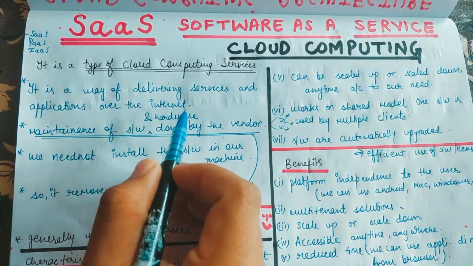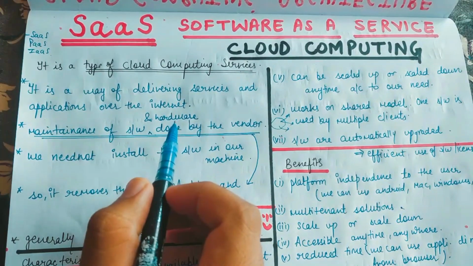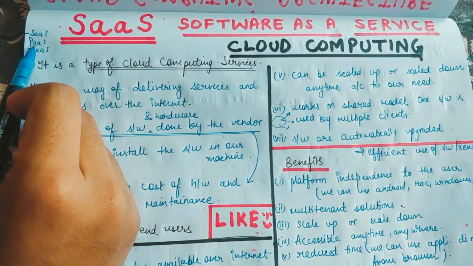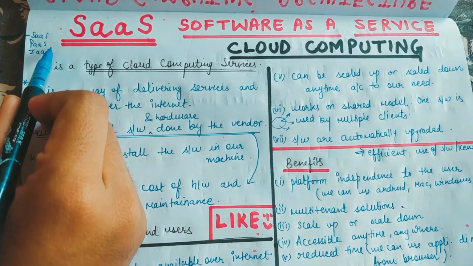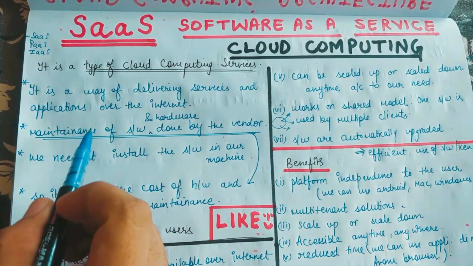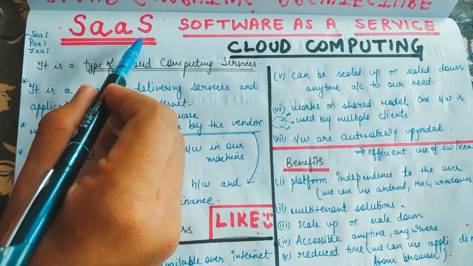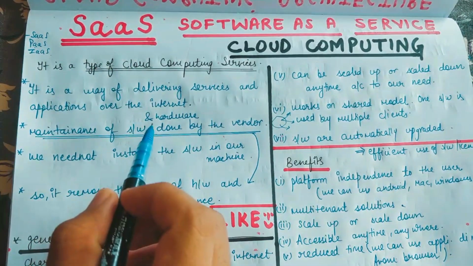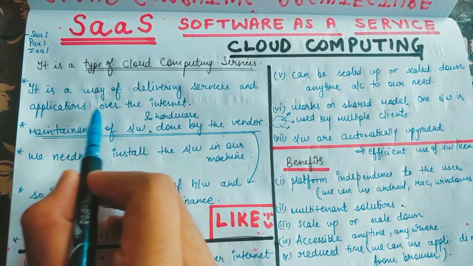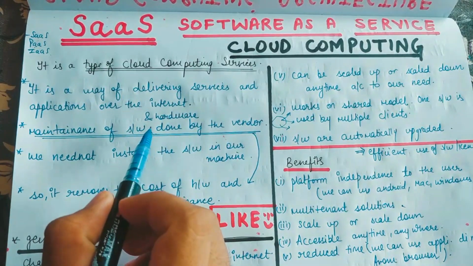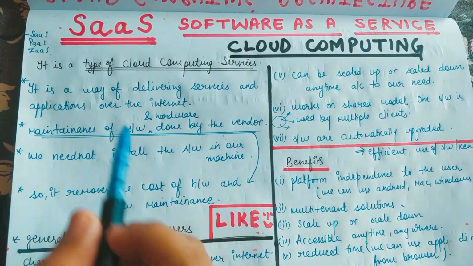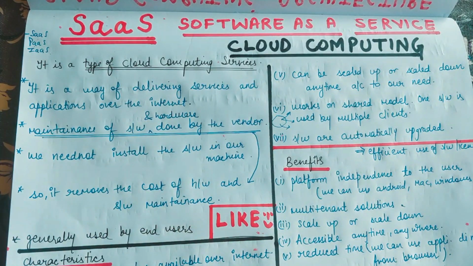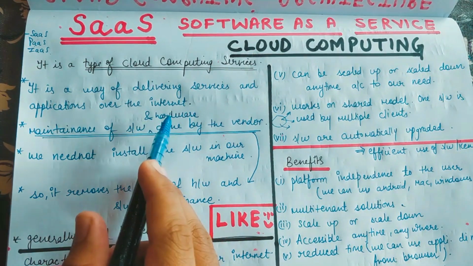Okay, so in this, guys, in this SaaS, we have the least control as compared to PaaS and infrastructure as a service. Why is it so? You will understand this thing in the next video. But as of now, let me tell you that in software as a service, we do not have control over anything. If we want to use some application, guys, which is hosted over the internet, then we'll simply take the instance and we'll use that application, right?